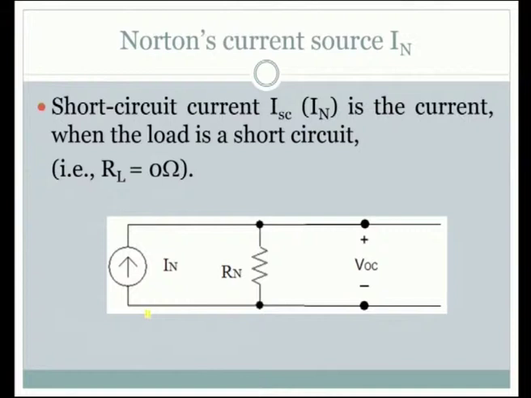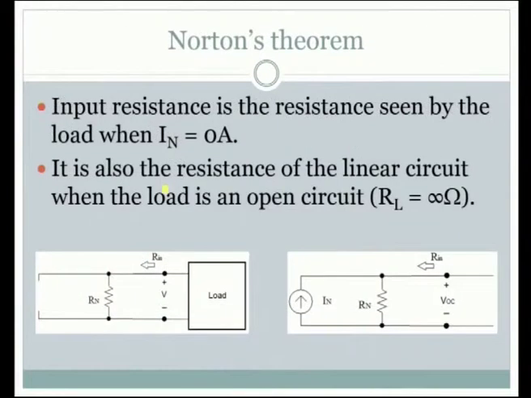Have a look at this. The short circuit current ISC, which is called the I Norton, is the current when the load is short circuited. See here, the load is 0 volt, it is done here. See, this is the load and here is the current source. See, it is short circuited and then we need to find out the current.